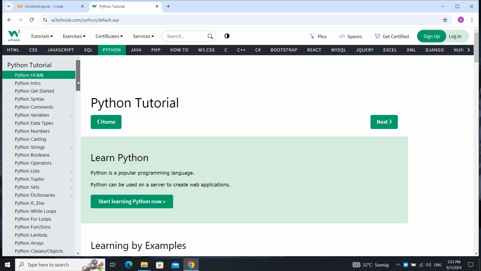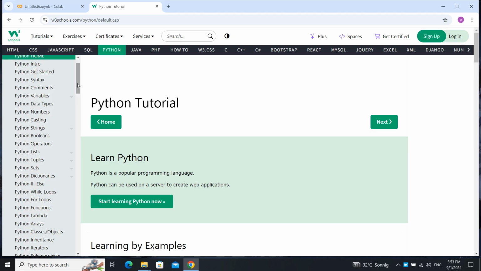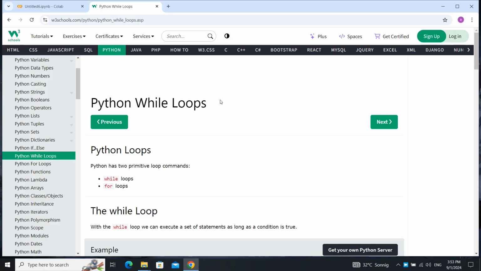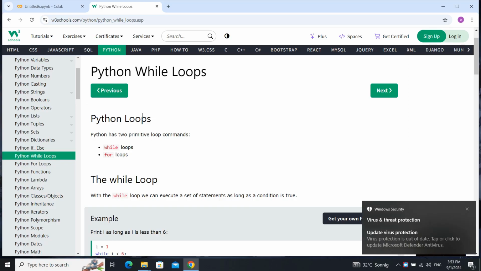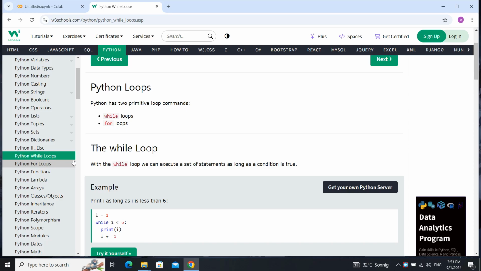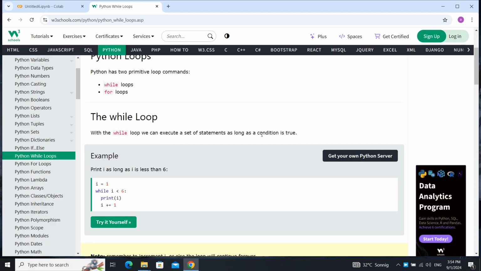In the last lessons we learned about dictionaries and what we can do. One of the loops I didn't tell you about is the while loop. It's completely alike with for loops. With the while loop we can execute a set of statements as long as the condition is true.